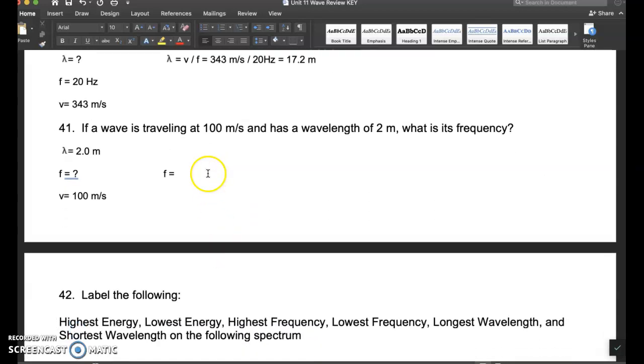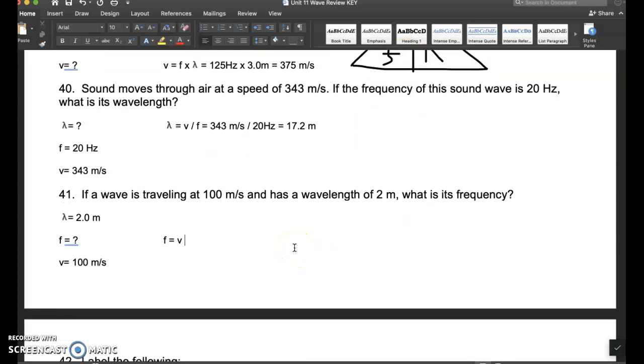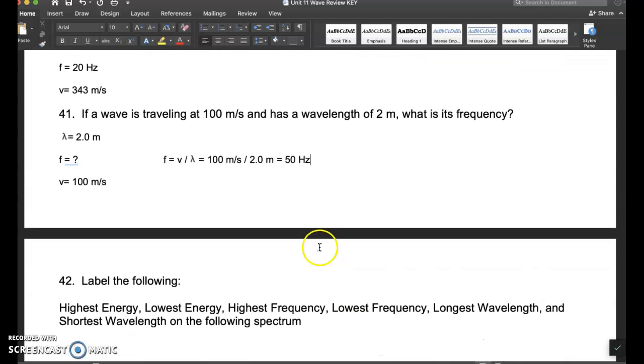Lastly, number 41, I am solving for frequency, which is wave speed divided by wavelength, v divided by lambda. So it's 100 meters per second divided by 2.0 meters, which is equal to 50 hertz.